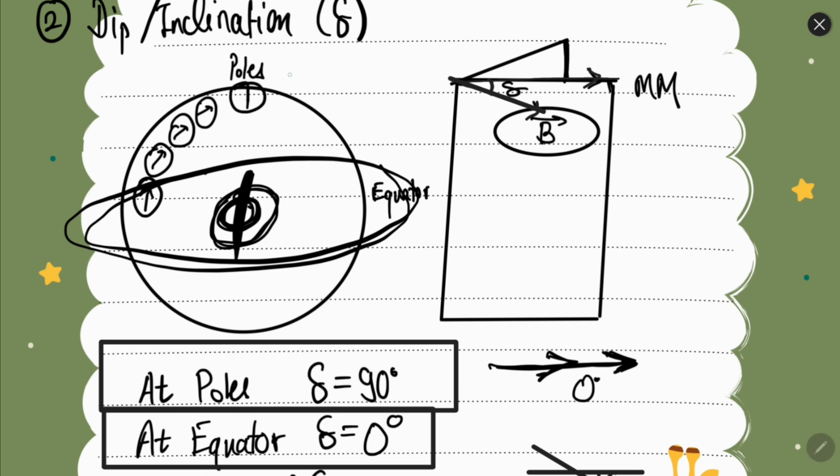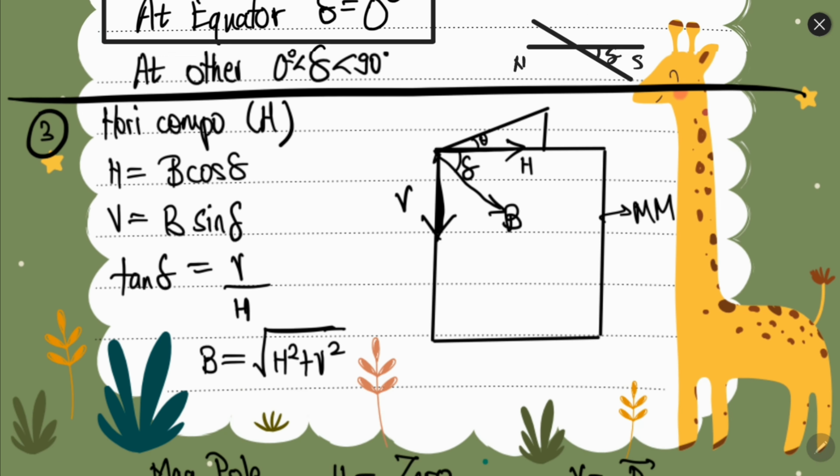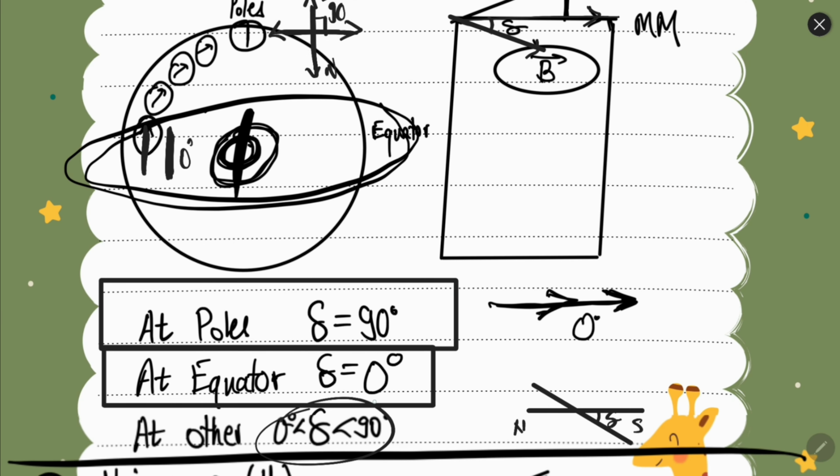So at poles what happens is that the magnetic meridian is like this, because south is here and north is downward. At the equator it is along the direction. At the equator you are like this, and the magnetic needle is also like this, but at the pole you are like this, your magnetic compass is like this, but the Earth's magnetism is like this. So you have an angle of 90 degrees here, and you have an angle of 0 degrees on the equator. Then at other places the angle varies from 0 to 90.